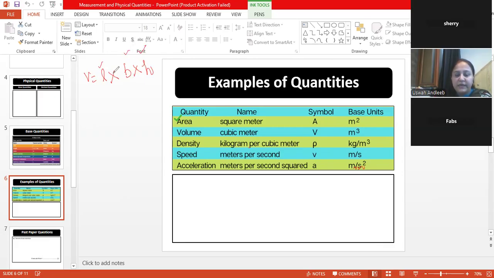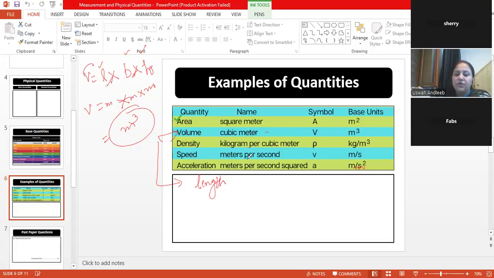So volume is a derived quantity that is being derived by using the base quantity, which is length. The unit of length will be meter, then breadth will be meter, then height will be meter. So the volume unit comes out to be meter cube or cubic meter. For example, if you are asked a question in your paper that against volume, tell me the base quantity utilized in deriving the volume, then you will say that it's length. And the unit is derived like this: the meter is multiplied 3 times, so it turns out to be meter cube.